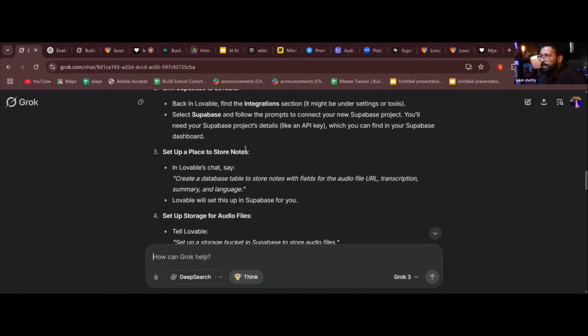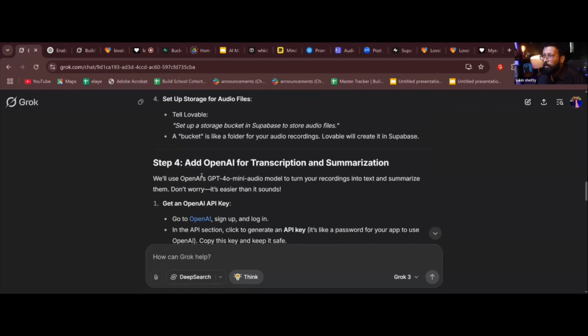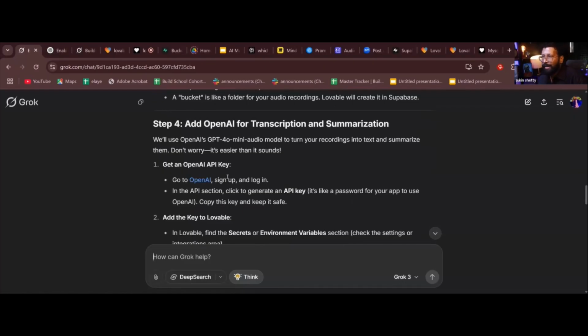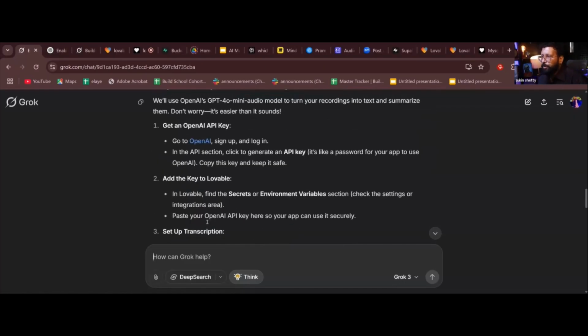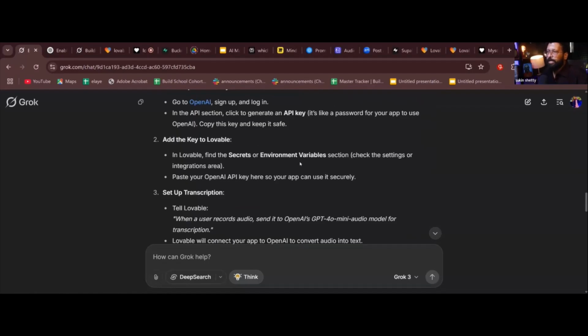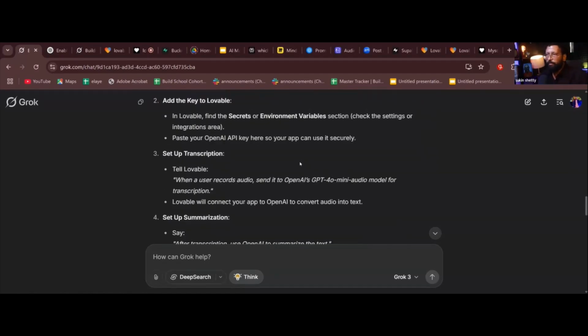Then it also tells you to go to OpenAI and how to create an API key. See, it will tell you to click to generate an API key, copy this key. All that it gives you as instructions. Now tell me, with these instructions, will you be able to build the app or not? Tell me in the chat.